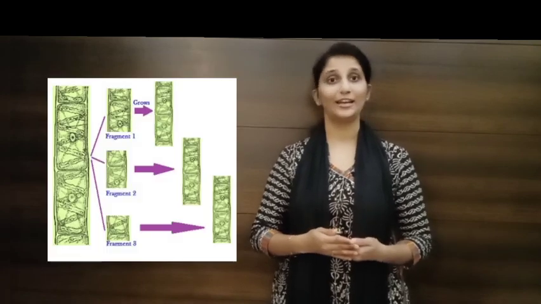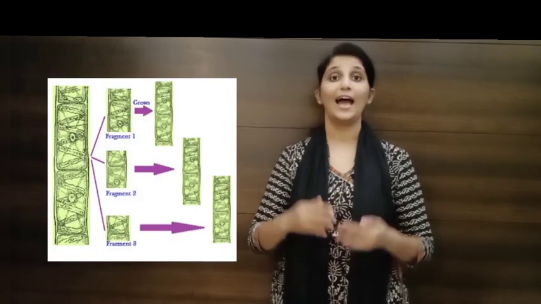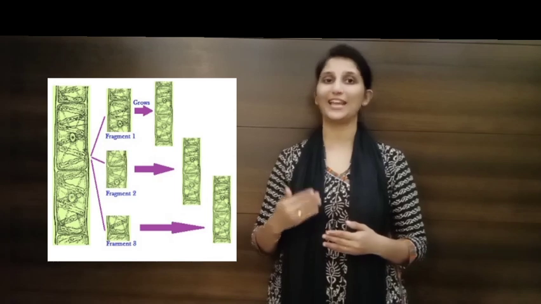And Spirogyra has the capacity to reproduce asexually by means of fragmentation, in which the structure of Spirogyra is a long filamentous thread. You can see the structure of Spirogyra. They are long filamentous thread-like structures, and each filament divides itself into a number of fragments, and each fragment grows into a new individual.